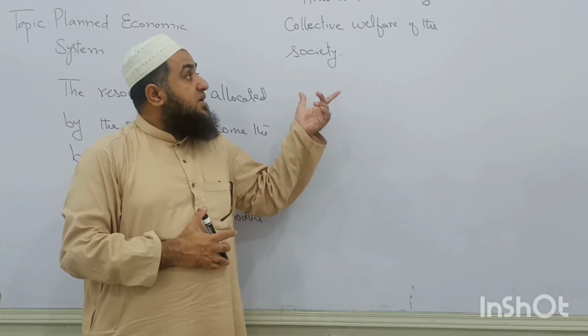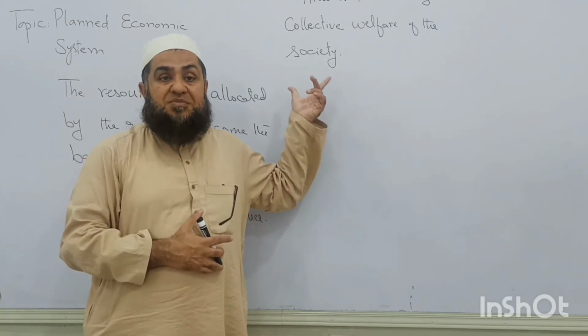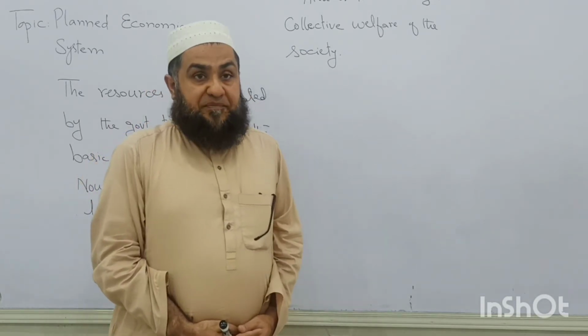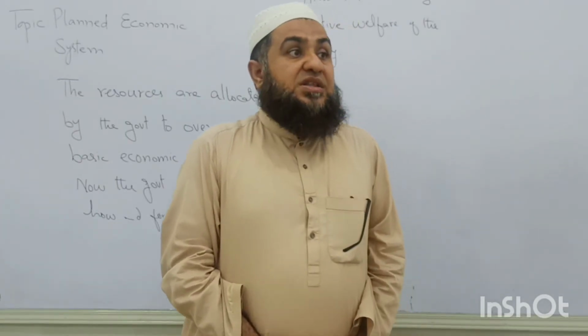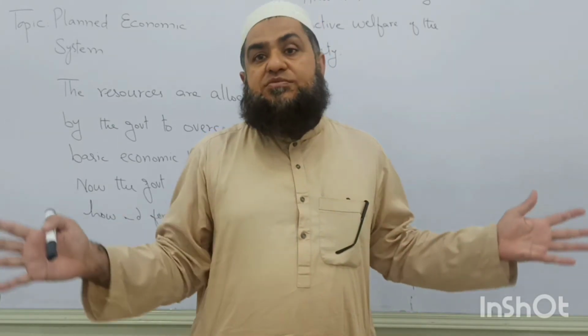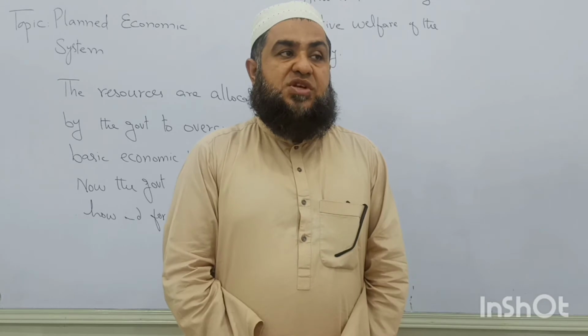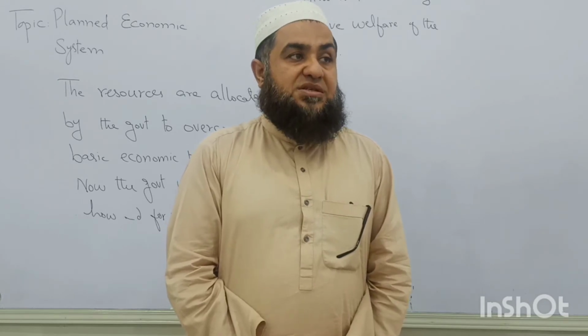So it is taken by the government as a responsibility to make the society more egalitarian. Egalitarian means what? That there should be a fair distribution of resources, fair distribution of income. There should not be too many income classes.